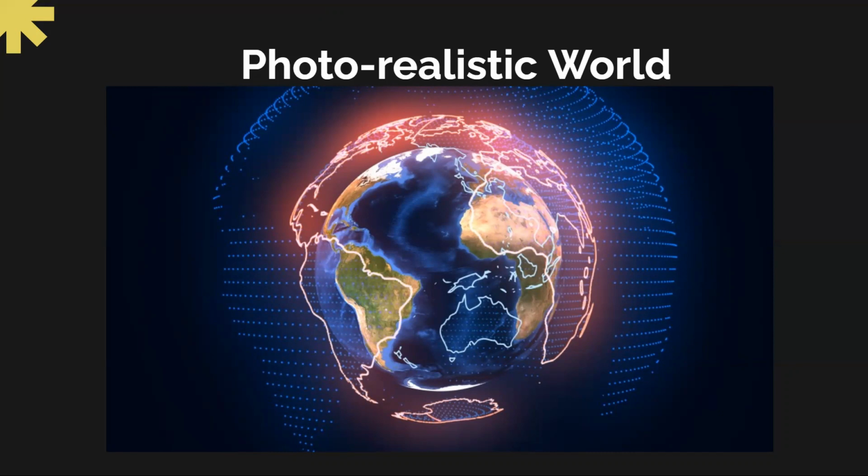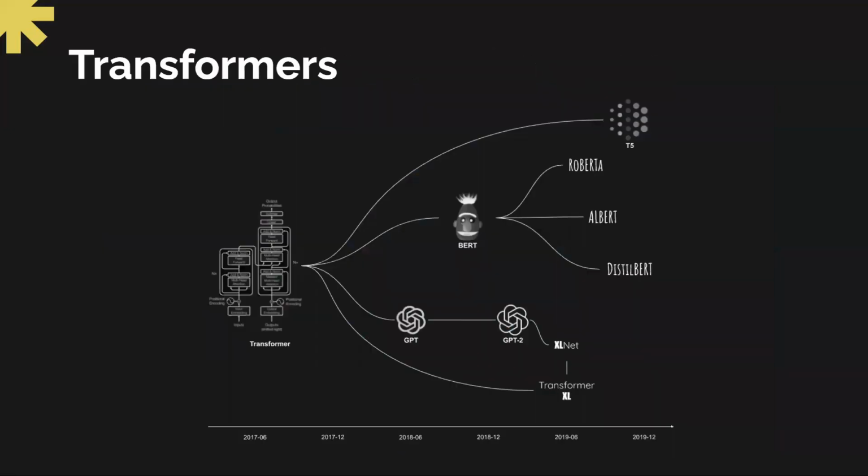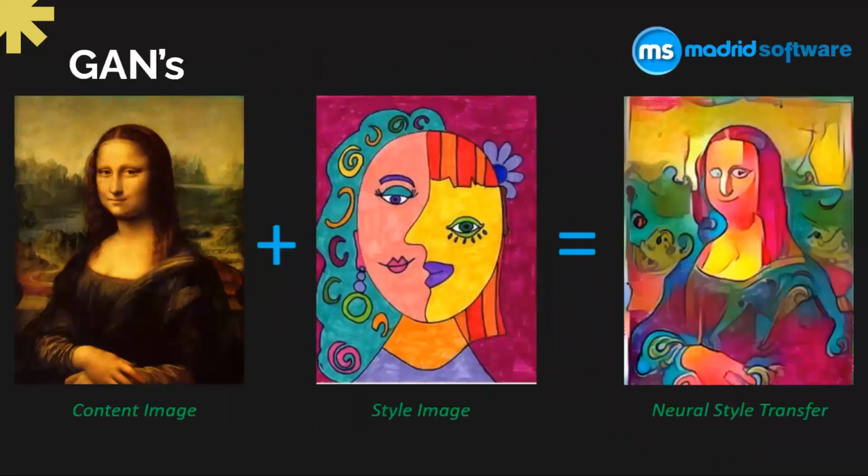So we need to have this photorealistic world in there as well. So how can we achieve this photorealistic world? We can achieve it by using style transfer. We can do it by making use of language transformers, right? We can make use of GANs.